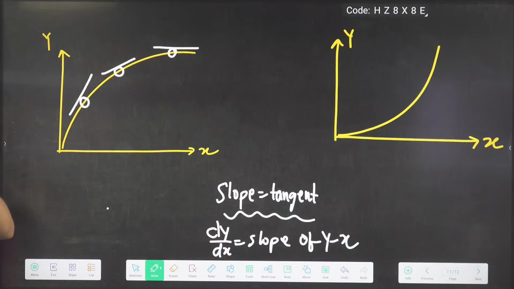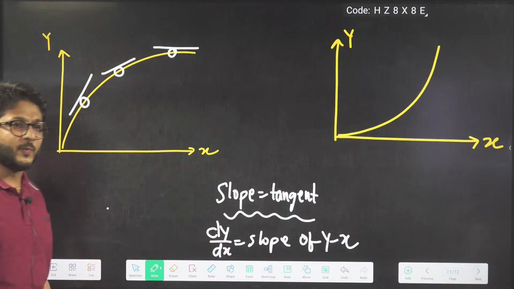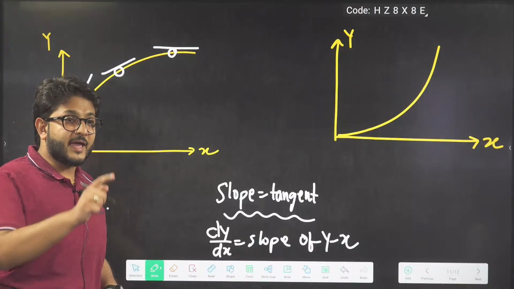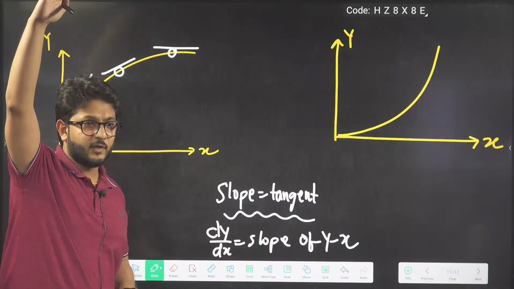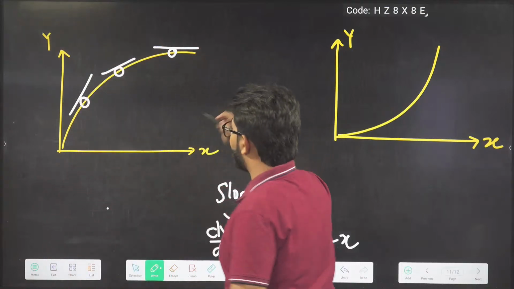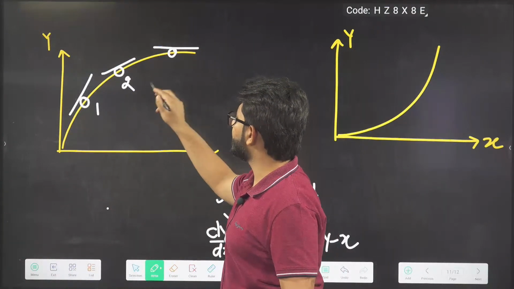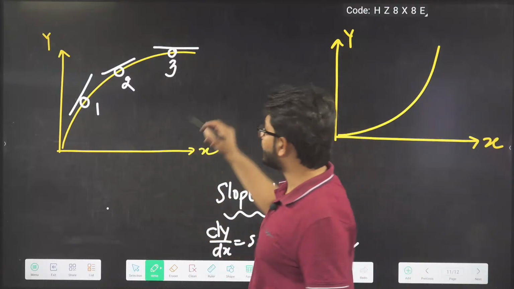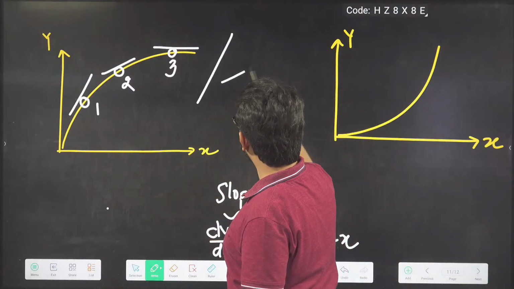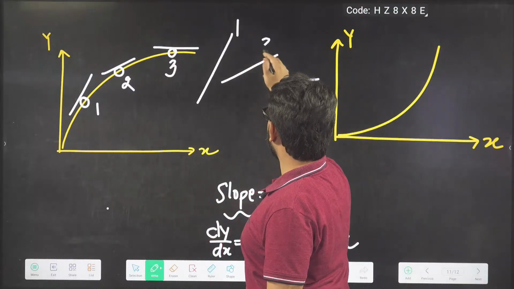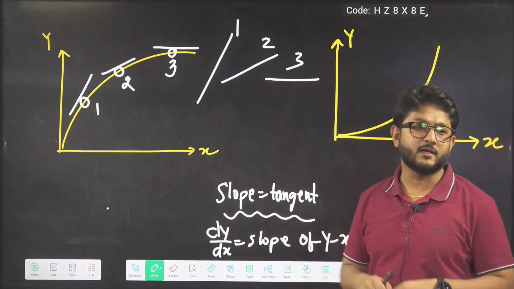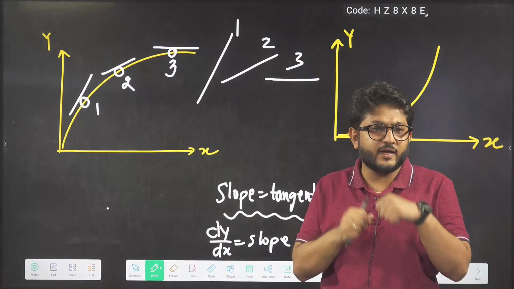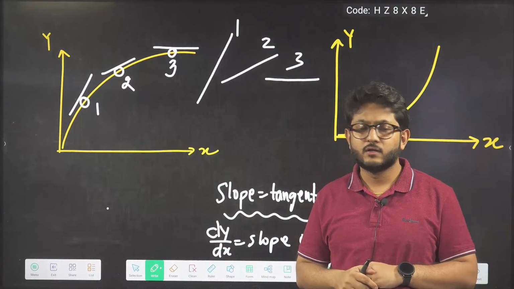Now tell me guys, let us say you want to go on a cycle. On a cycle you don't have to see the height. You have to tell me which path is hard. First path, second path, third path. Don't see the height. See where it is tough to take a cycle. Cycle on 1, 2 or 3. Where it will be tough to ride your cycle. Yes guys, for slope comparison you have to check where it is hard to take my cycle.